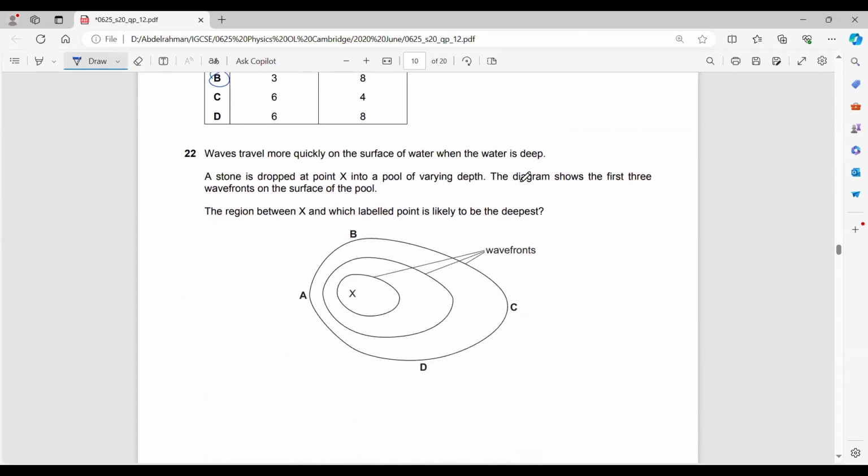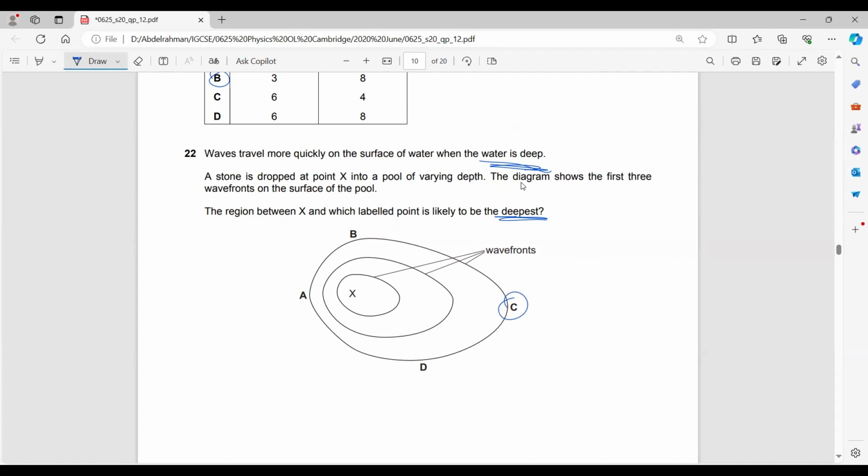Question 22. Waves travel more quickly on the surface of water when the water is deep. A stone is dropped at point X in water of varying depth. Which region, A, B, C, or D, is the deepest? This is a really interesting question. Which region would be the deepest? It would be C. Why would it be C?